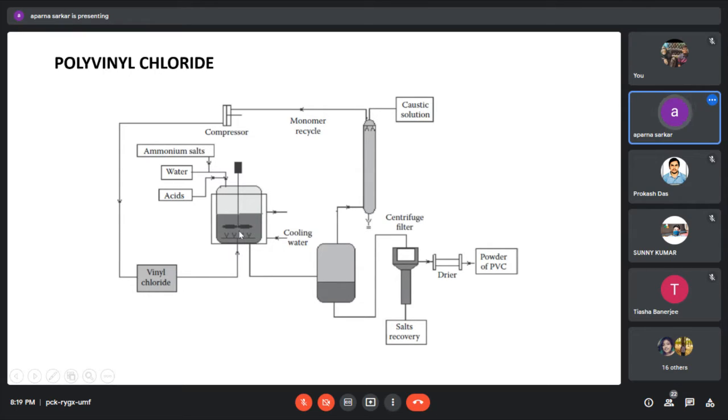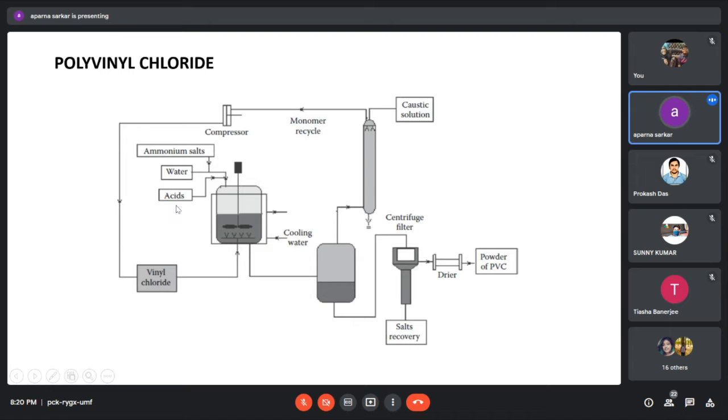Now when the polyvinyl chloride is coming, we have the separator part. So liquid part and gaseous part are separated in this section. The gaseous part we can collect, and in the distillation section, through distillation, we can collect the acid.